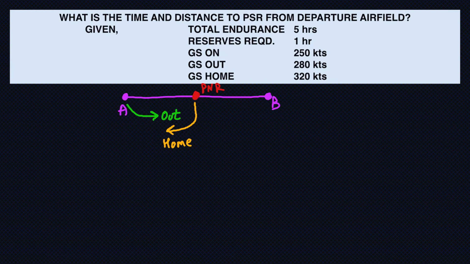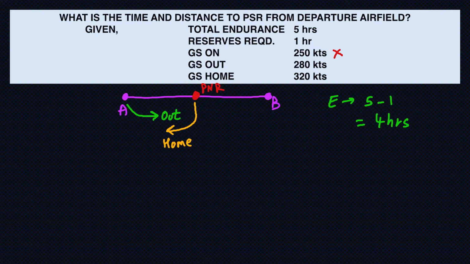If you saw the diagram I made for PNR, you would have noted that there is no ground speed in this diagram. So this information is just extra, just to confuse you. So just using the time and distance to PNR formulas, I'll get the answer. So for the formulas, we need safe endurance. What is safe endurance? Just my total endurance minus the reserve fuel, which is 4 hours.